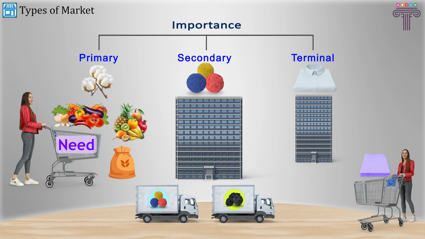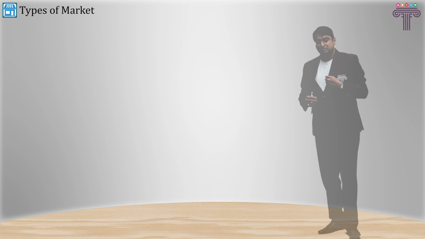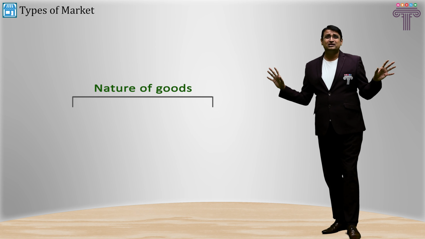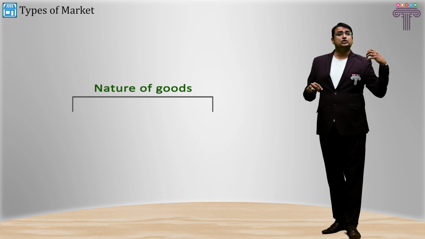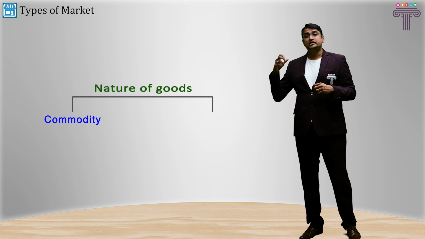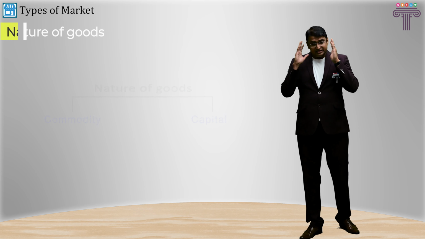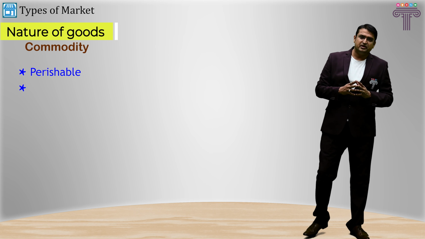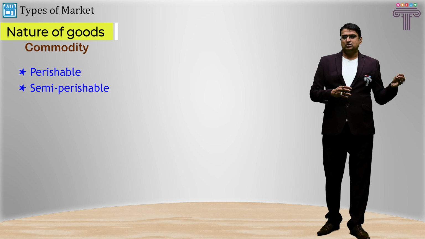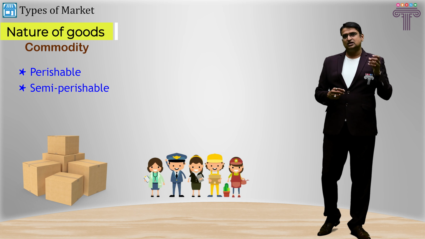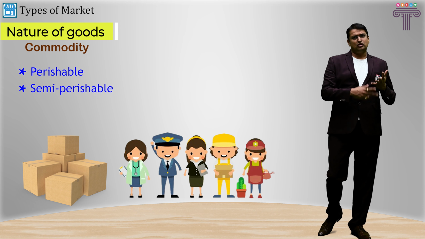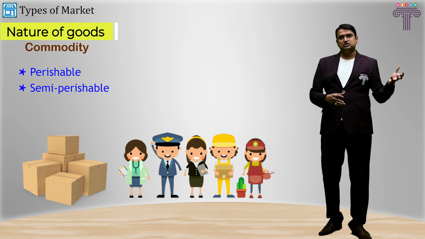Now, once we categorize the market in the form of importance, let's categorize on the nature of the commodity. Markets can be categorized broadly into two big areas, one related to commodity markets and another related to capital market. When I say it's a commodity market, I typically talk about commodities, perishable, semi-perishable commodities, which are manufactured through processes. Goods, services, materials are basically commodities which are traded in market. So perishable, non-perishable, manufacturing processed goods are commodities.